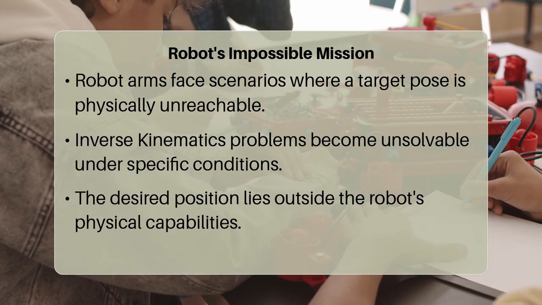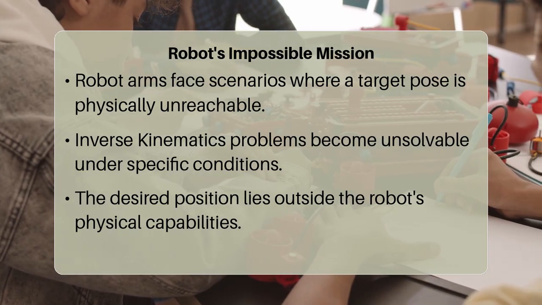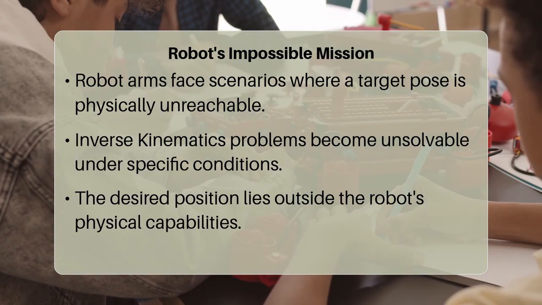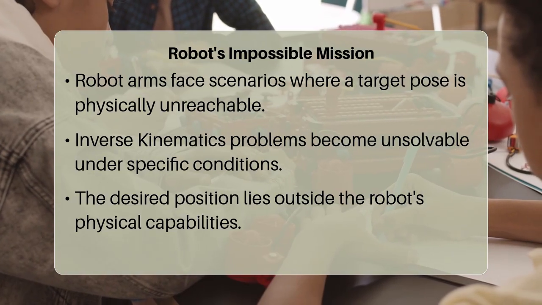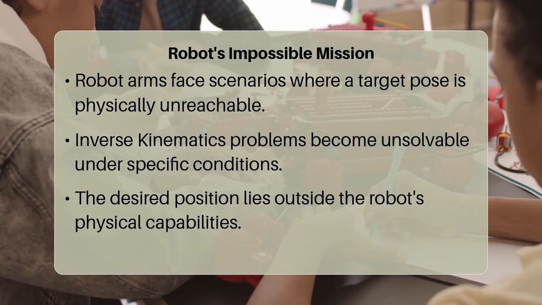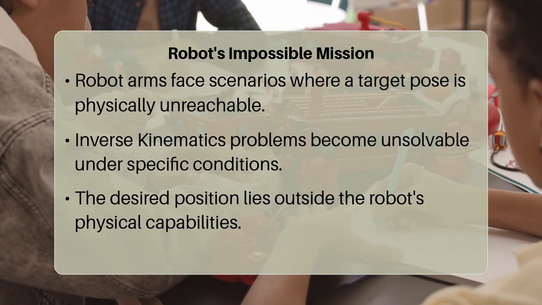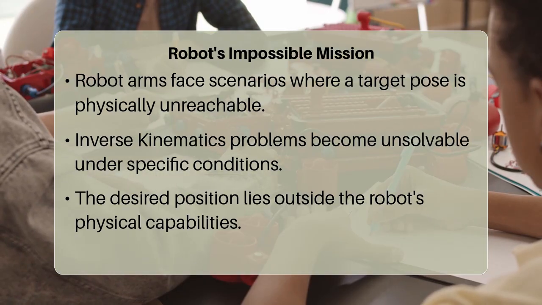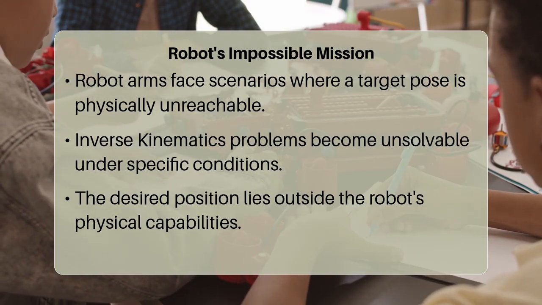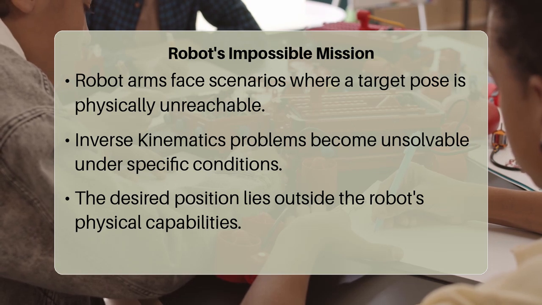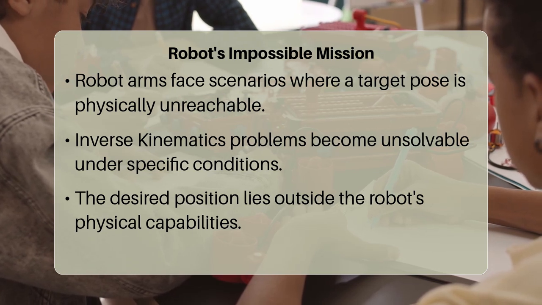Imagine you have a robot arm, and you give it a command to pick up an object in front of it. Sometimes the arm gracefully reaches its destination, but other times, no matter how hard it tries, it just cannot get there. This isn't a malfunction. It is often a fundamental limitation within the robot's design or the task itself. So, what causes this seemingly simple task to become an impossible mission for our mechanical friend?